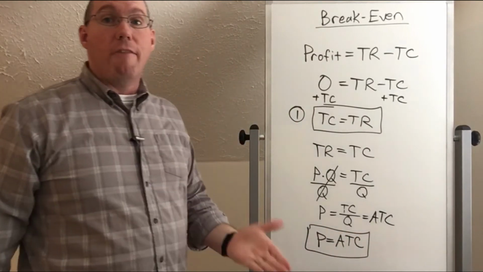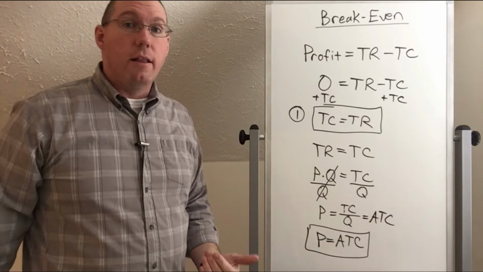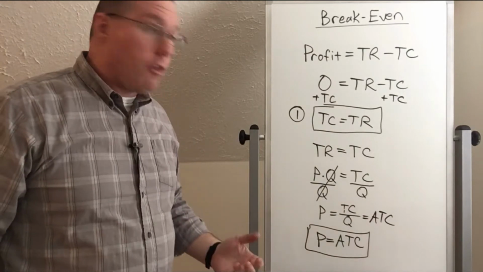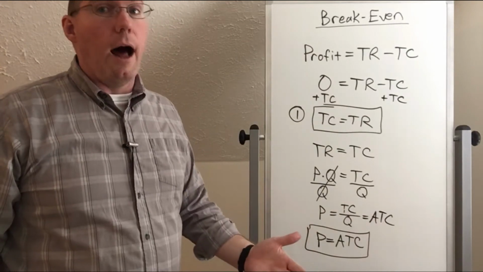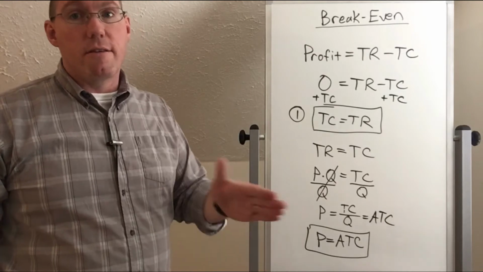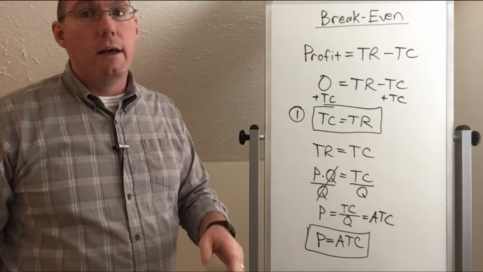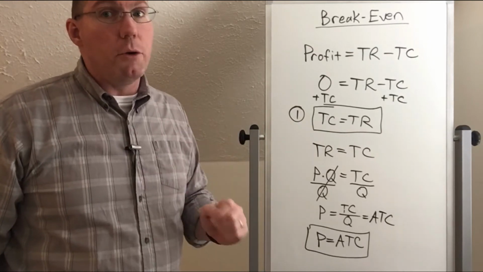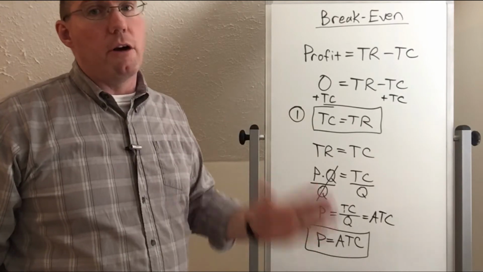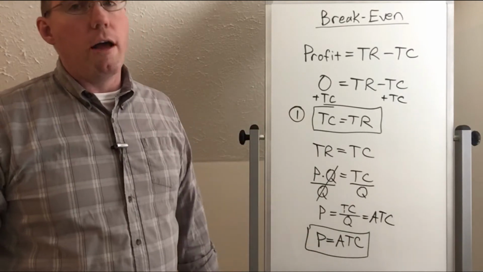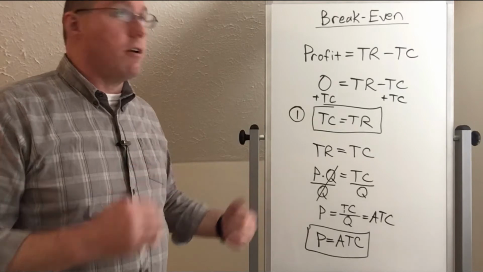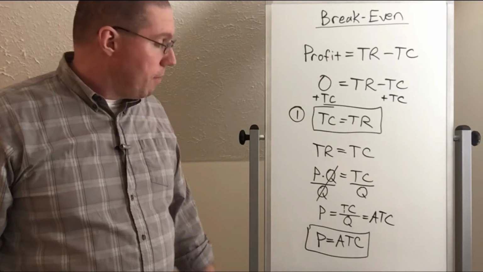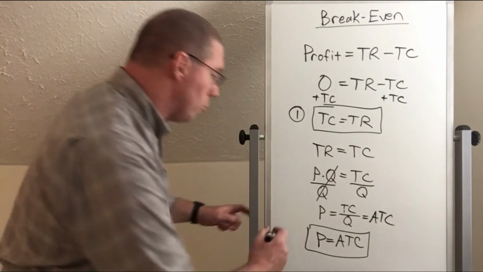And so if their average total cost is, let's say, $20, and their price is also $20, then their price is exactly covering per unit. Remember, price is the per unit revenue. The per unit revenue is now covering the per unit cost, and the firm is earning $0 in economic profit. Now this price is equal to average total cost.